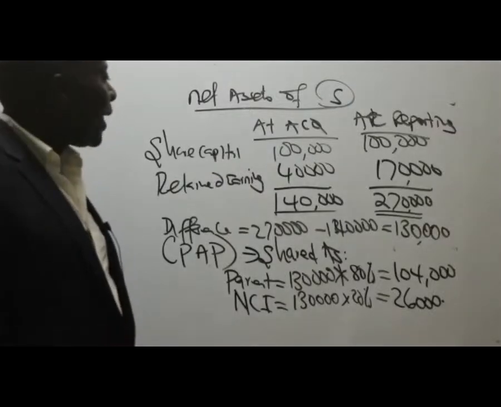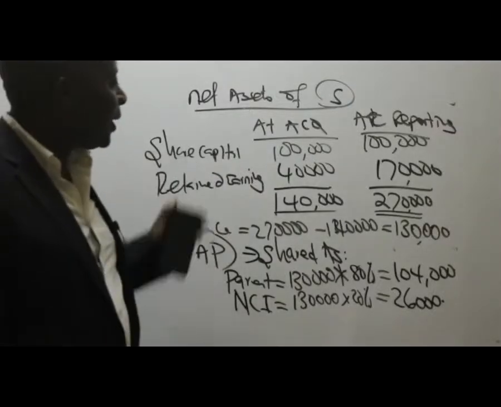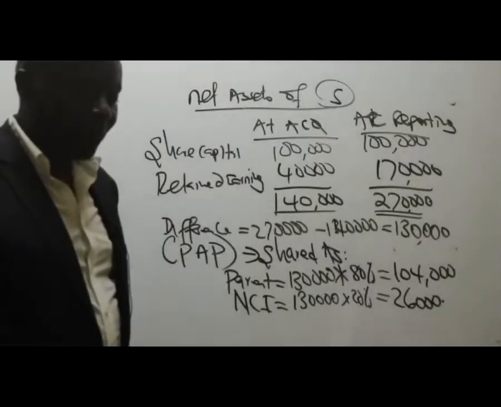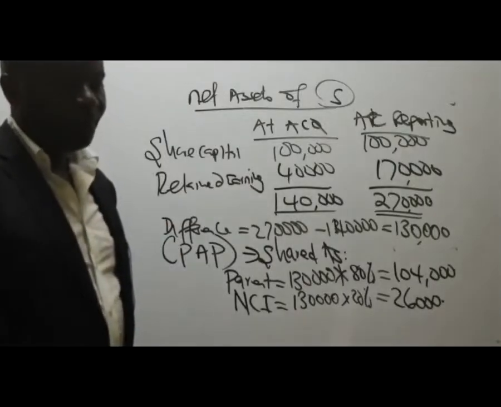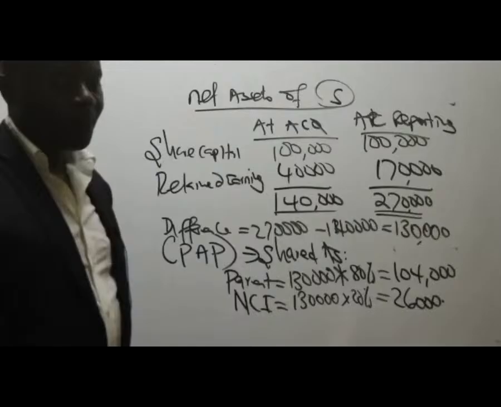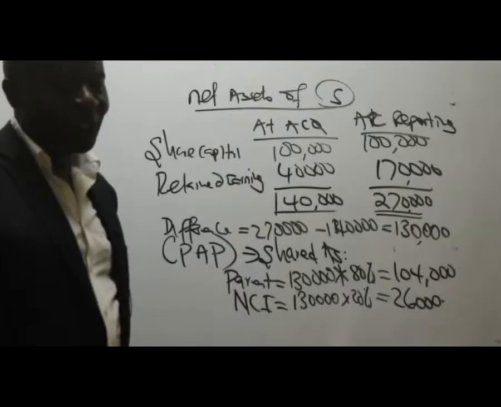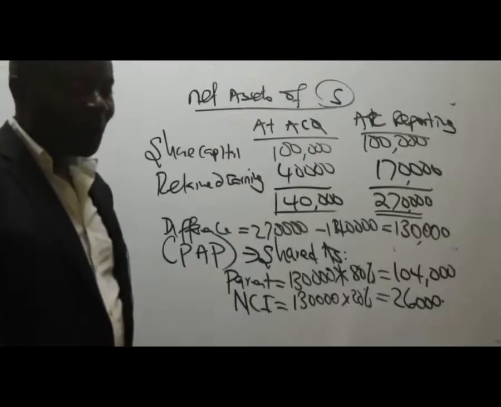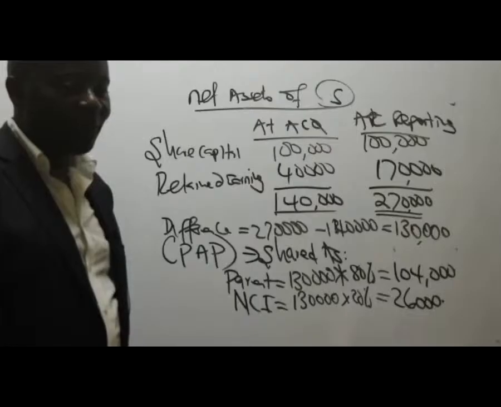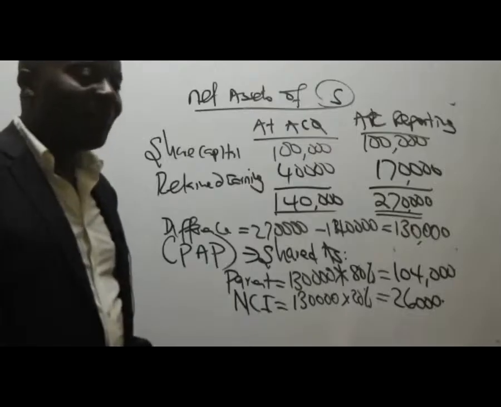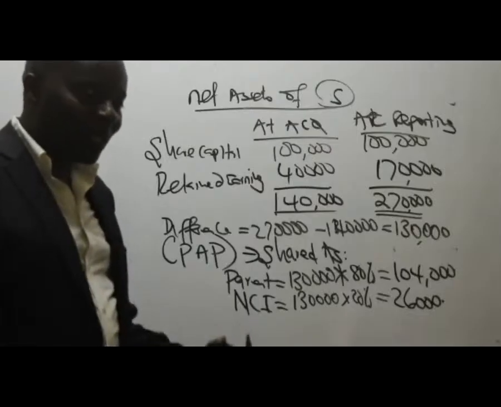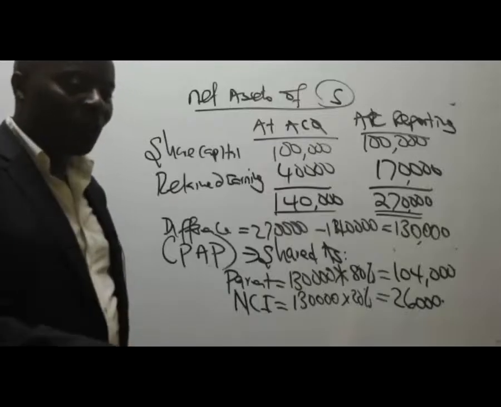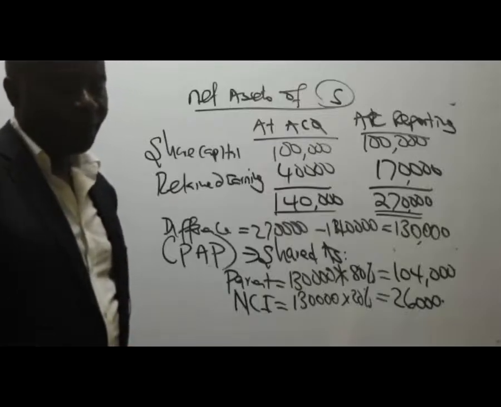In talk of net assets, don't forget it's share capital, it's retained earnings, it's fair value adjustment. I've seen my own saying we should be doing CPA past papers. My own goes slowly. Let us first of all build the concept. For those of you who have been reading those past paper questions as CPA, these things are the same. The moment you have the concept, that is it. Let's build a ground, and then we'll be able to get 20 over 20 in this question.